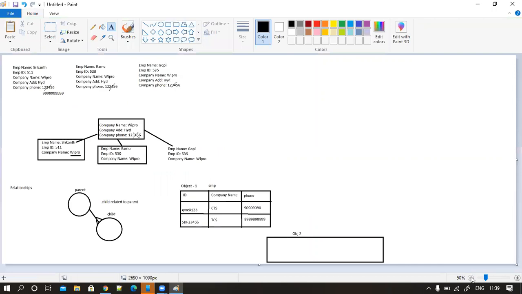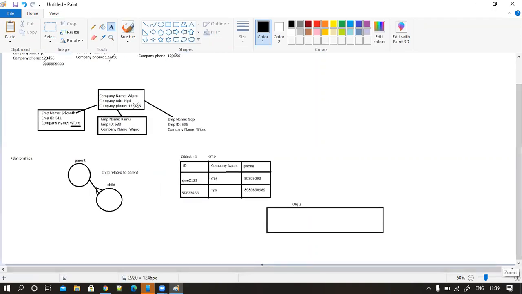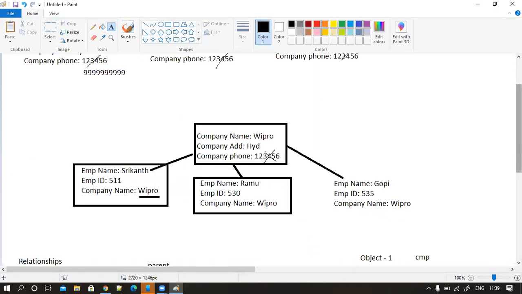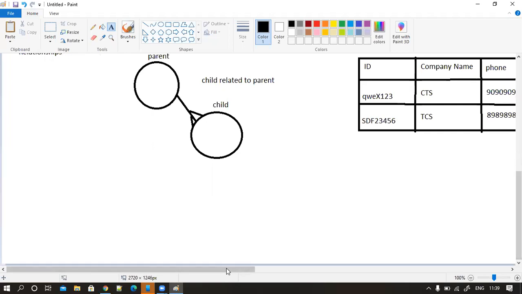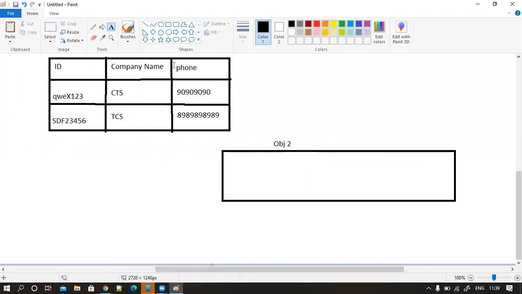And there is an object two as well. Now I want to relate this object to object one. I want to maintain a relationship because this object is an employee object.